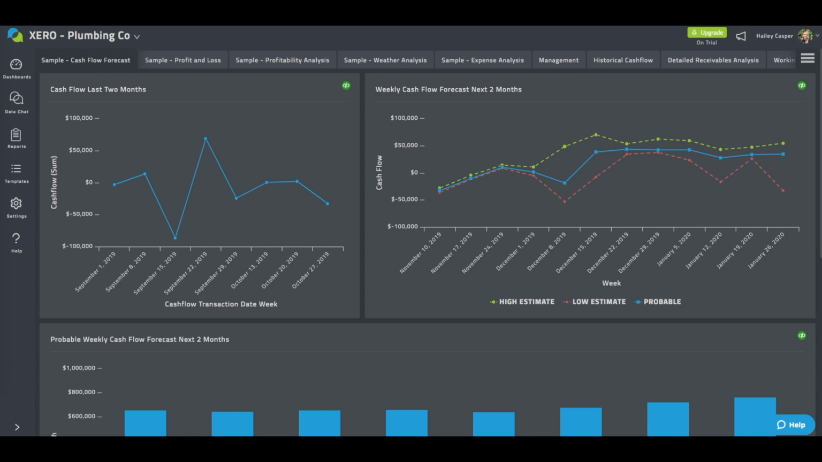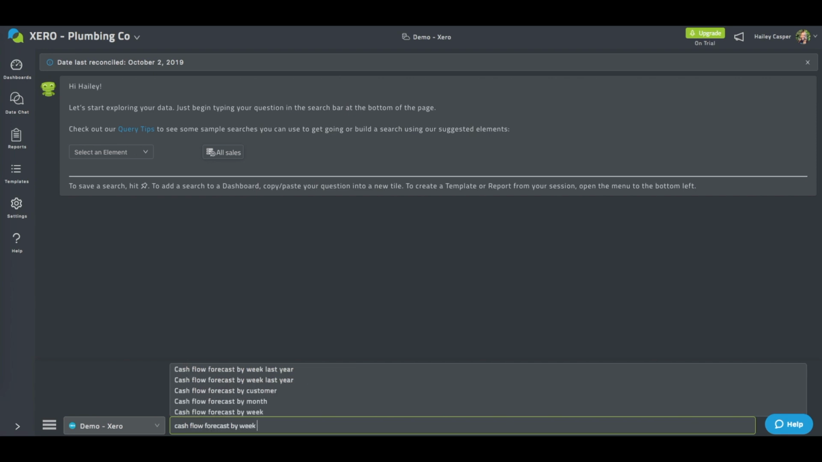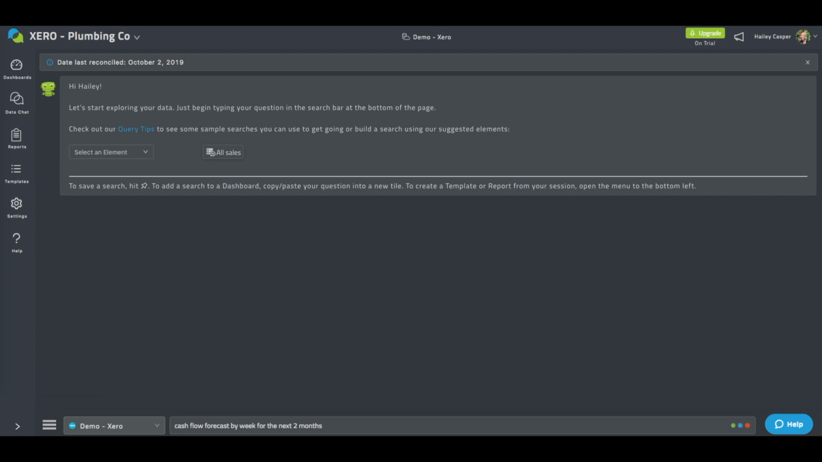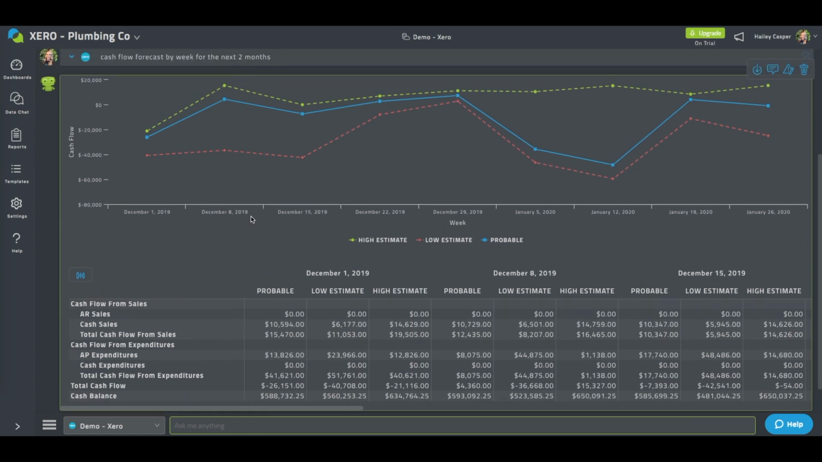How can you generate a cash flow forecast with Chata? It's simple. Just ask for the cash flow forecast that you want to see. For example, ask cash flow forecast by week for the next 2 months, or cash flow forecast for the next 3 months. Chata automatically returns a visualization depicting your most probable projected cash flow, as well as the high and low range estimates.